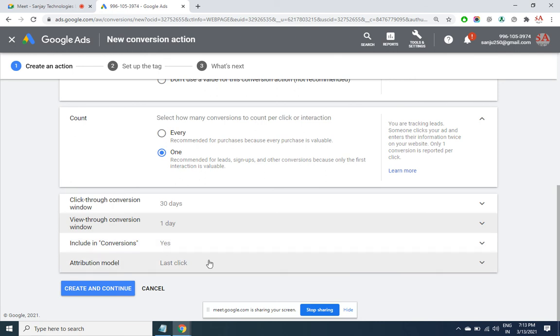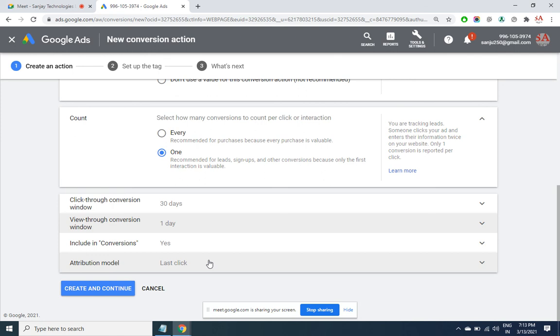Attribution model, last click. Now a company does not have any obligation that it has to only run ads in Google. It may be running ads even in Yahoo, Bing.com, even Facebook.com. So it may be spending on multiple platforms. Now the clicks and views are coming from different areas.